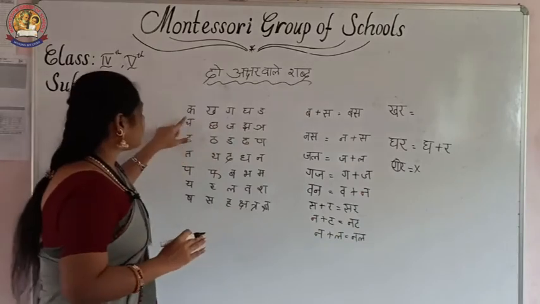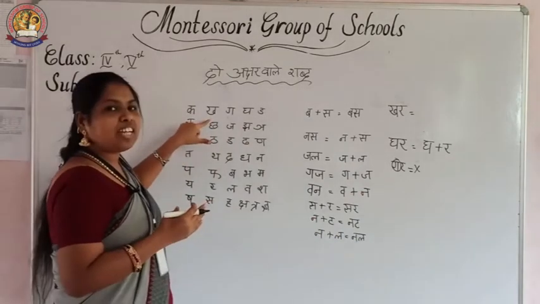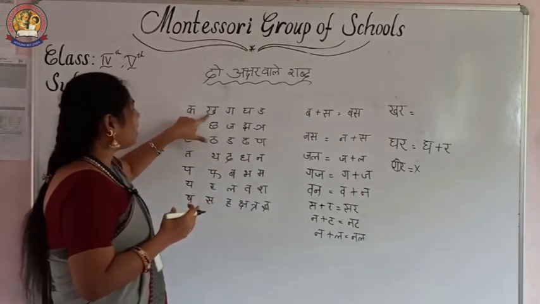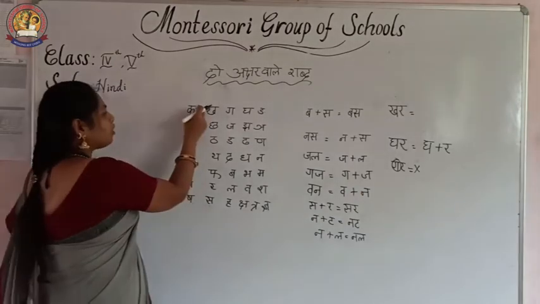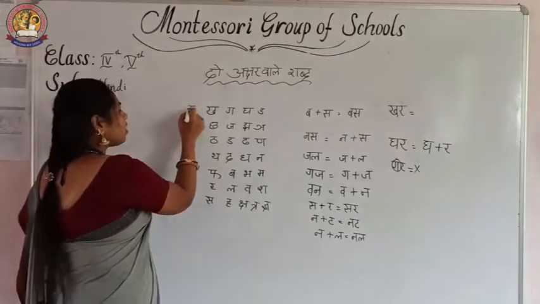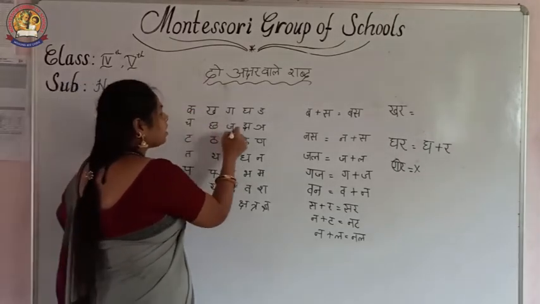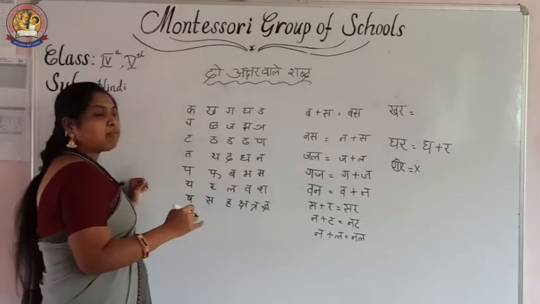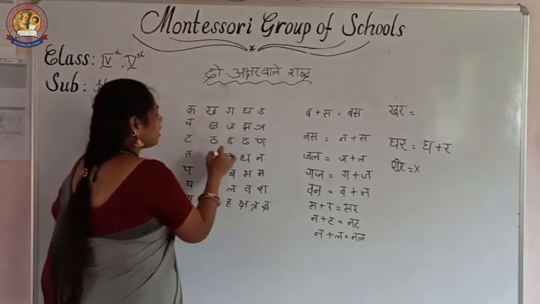Here see, the letters are there, no? Ka, kha. Why am I saying alpapran? This is alpapran. These are mahapran. Now come to ka, cha, ta, ta, pa. These are alpapran letters. And ga, ja, da, da, ba. These are also alpapran letters. Kha, cha, tha, tha, pha.